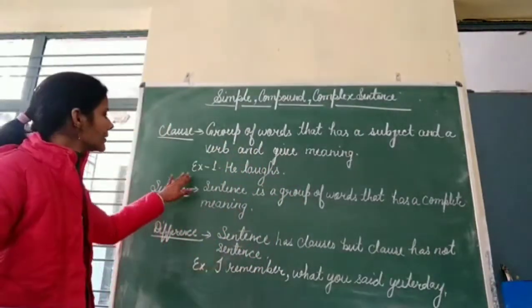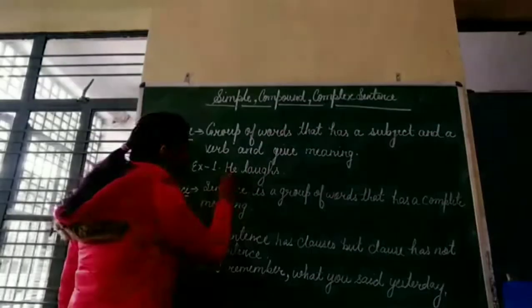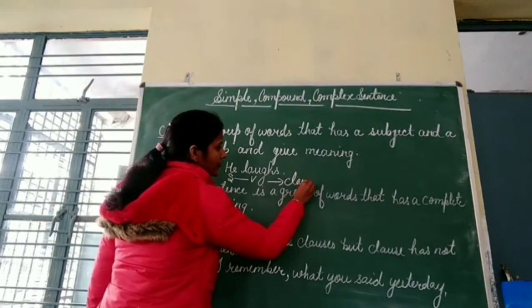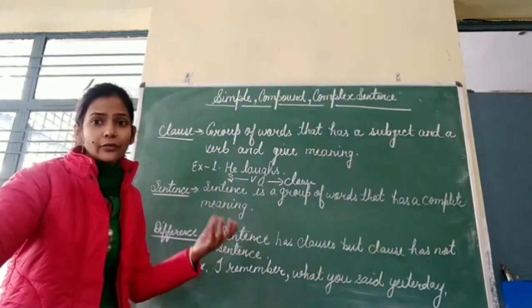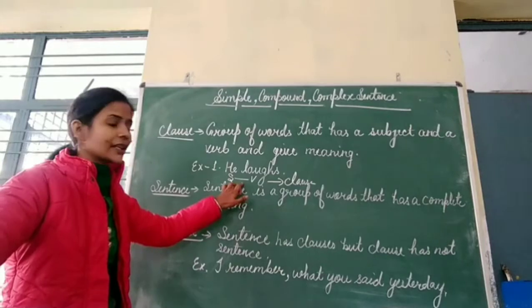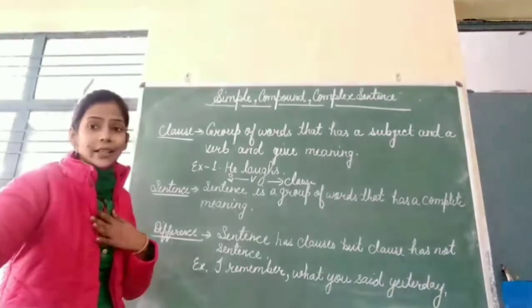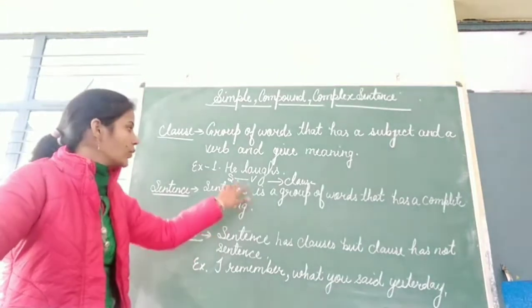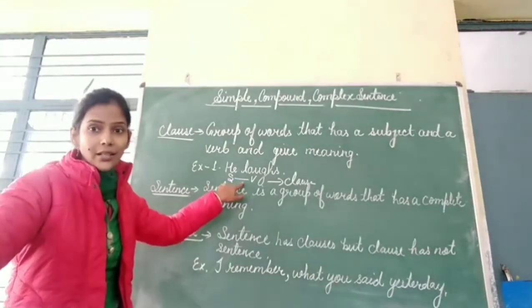For example, see here: he loves. Here is the subject, and then the verb is here, so this is a clause. Now you will say it is a group of words that gives a complete meaning, so you can say this is a sentence also. And why are you saying this is a clause? Because in a clause, you will see only a subject and a verb. So this is a clause, not a sentence.